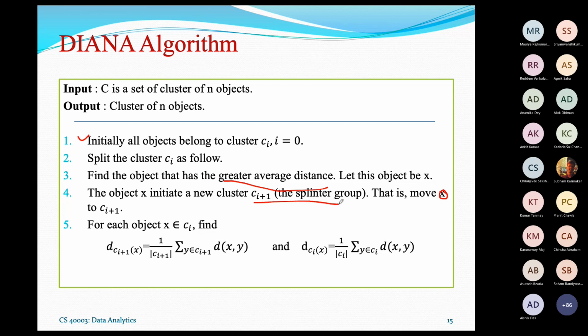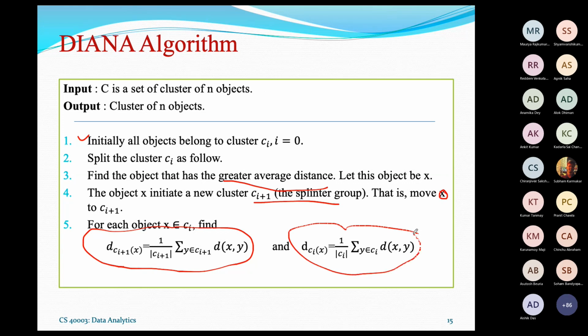So to do this, it will measure this one distance for all the objects which belong to that splinter cluster. And this is the distance measurement for all the objects which are not under the splinter cluster. So two distance calculations can be done.